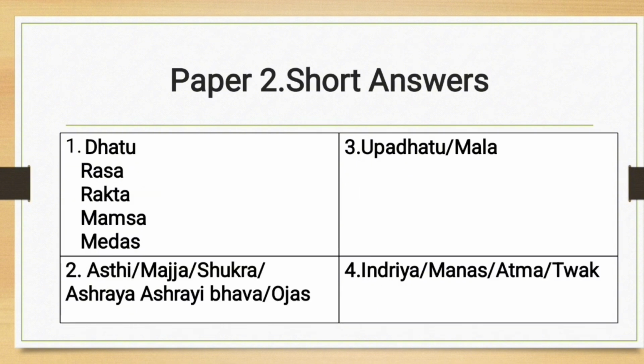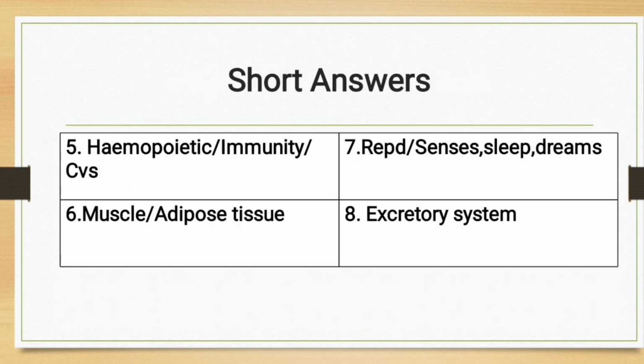And coming to the short answers, the first question is from the Dhatu or Rasa or Rakta or Mamsa or Medas, and the second question is either from the Asthi, Majja, Shukra or Ashraya Bhava or from the Ojas, and the third question is either from the Upadhatu or the Mala, and the fourth question is either from the Indriya, Manas, Atma or the Tvak. And coming to the fifth question, it is either from the hemopoietic system or immunity or CVS. And the sixth question is from the muscle or the adipose tissue. And the seventh question is either from the reproductive system or the senses, sleep and the dream. And the eighth question is definitely from the excretory system.